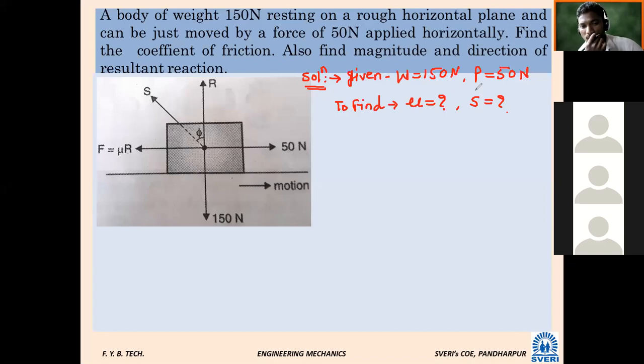Weight is given. Here it is specifically mentioned that the body is on a horizontal plane and can be moved by a force. So apply the conditions of equilibrium. Summation of y is equal to 0.